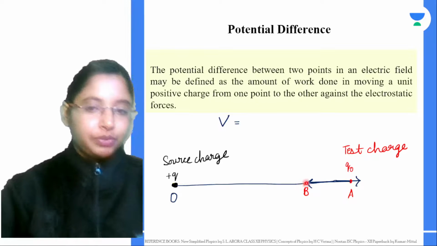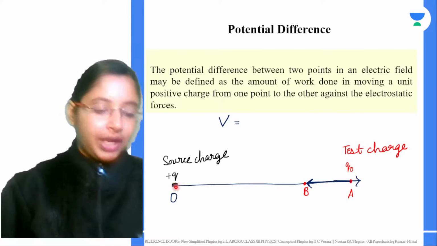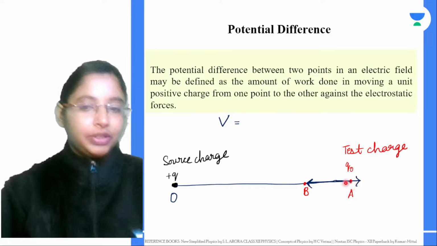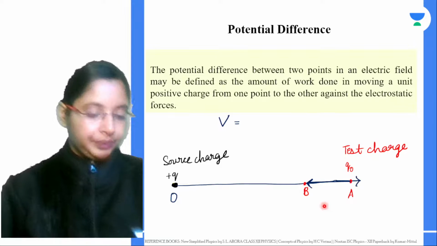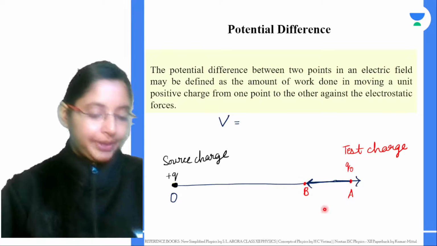Much more work has to be done to move over from here. Why? As you keep going closer towards the charge, the intensity of the field lines increases. At this point, the intensity might be lower than at this point, right? So you're doing work, right? So the work done or the electric potential at this point is different from the electric potential at this point. This point will be a little weaker when compared to this point.